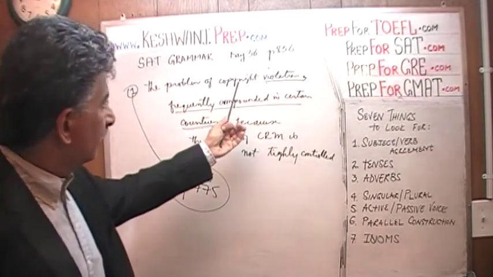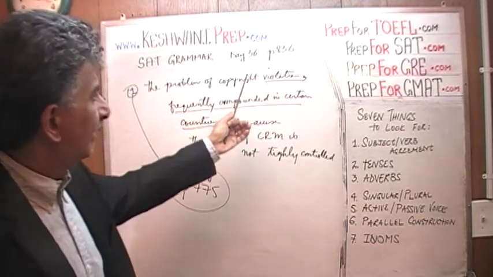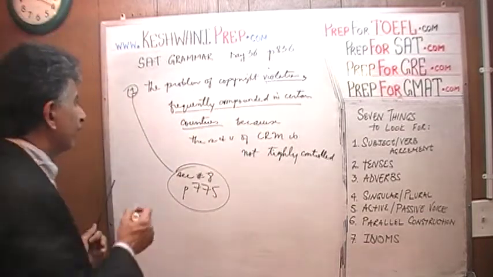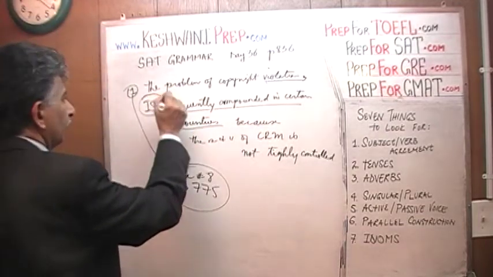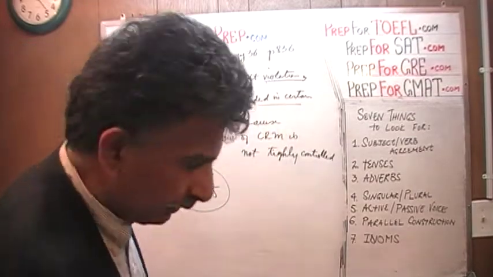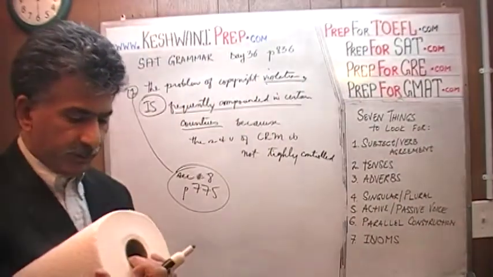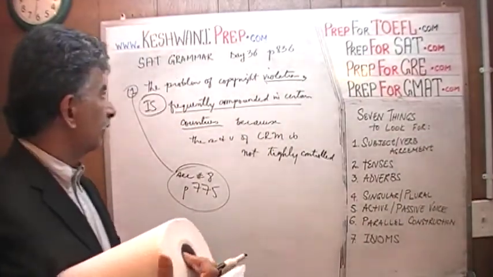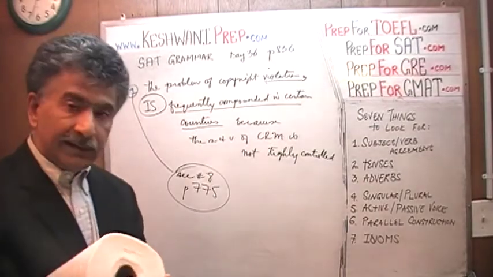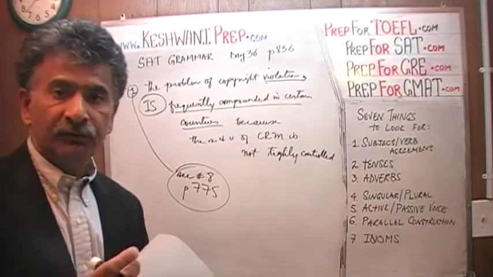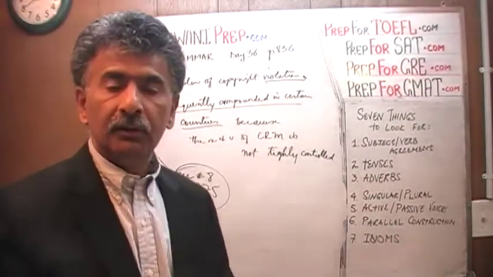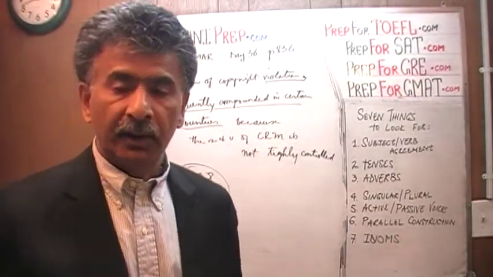The problem of copyright violation is frequently compounded. We don't need a comma here. We need to get rid of the comma, and you need to put in the verb. The problem of copyright violation is frequently compounded in certain countries.